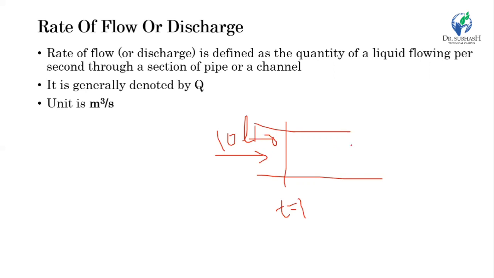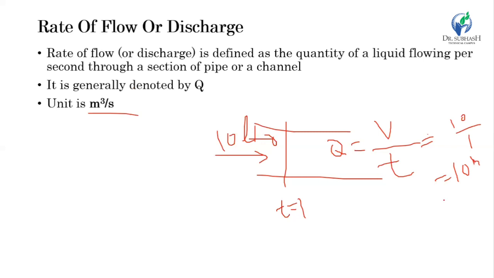So the discharge Q is the volume divided by time. It is equal to 10 liters divided by 1 second, so the discharge will be 10, and the unit must be volume divided by time. Liter is a smaller unit, and the larger unit is meter cube, so the unit will be meter cube per second.